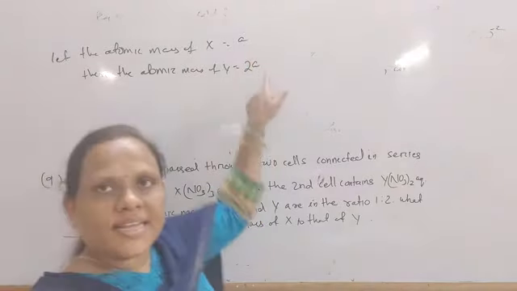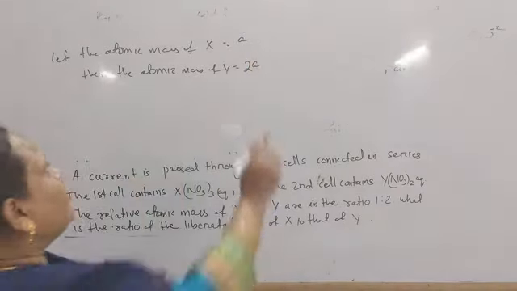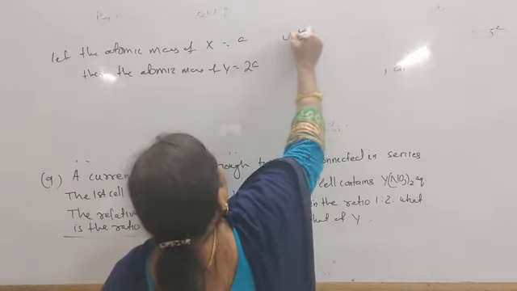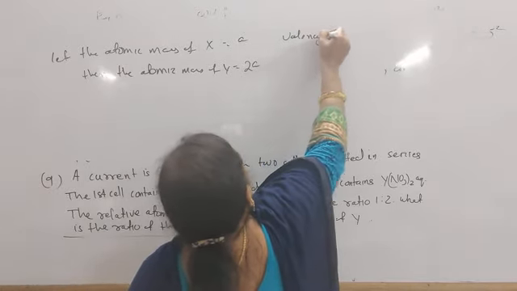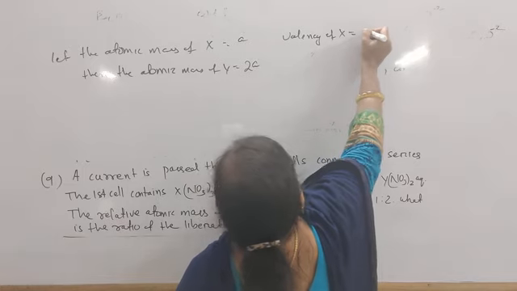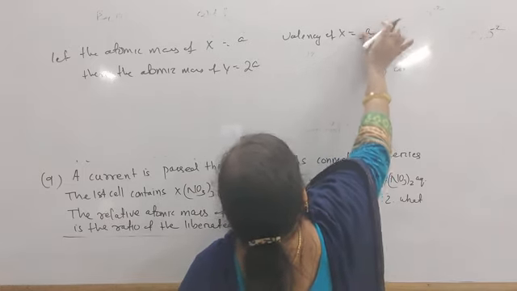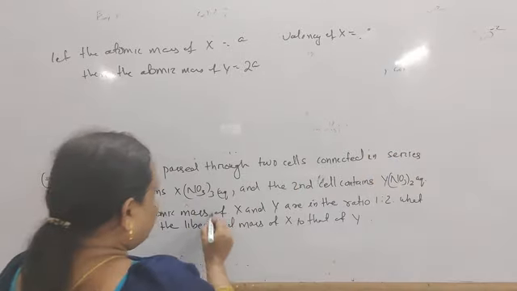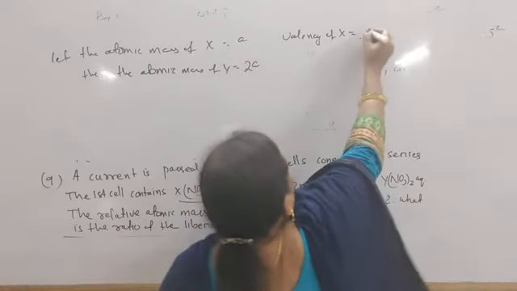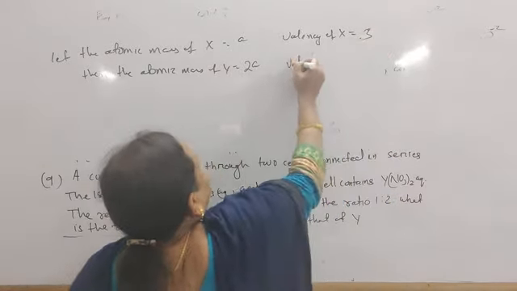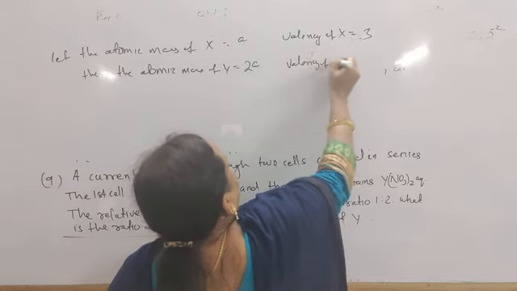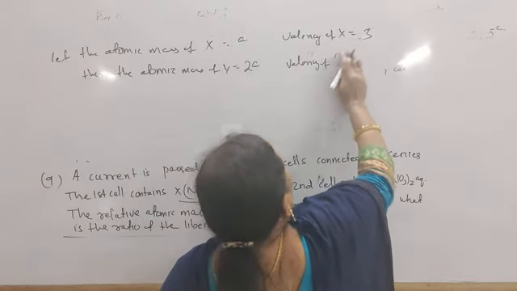Suppose this is A and this is 2A. What is the valency? Valency of X, from this formula we know, is 3, and valency of Y is 2.